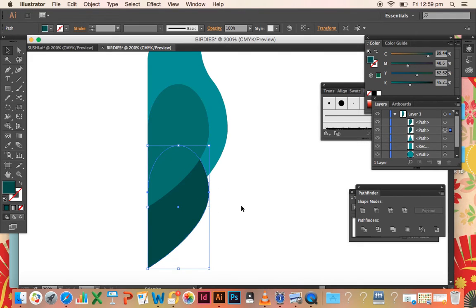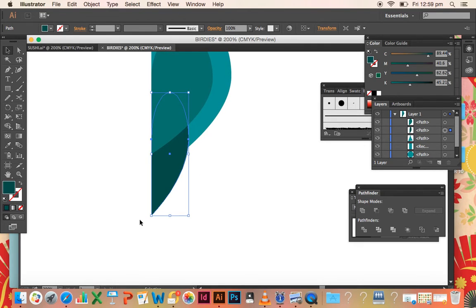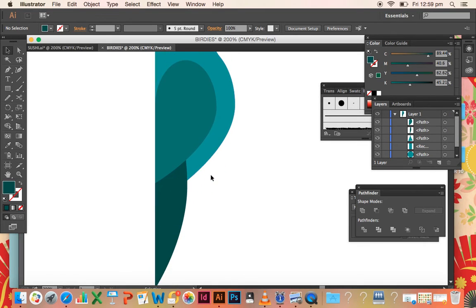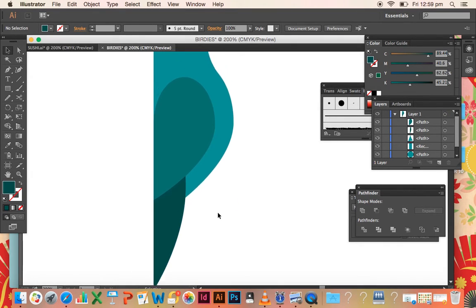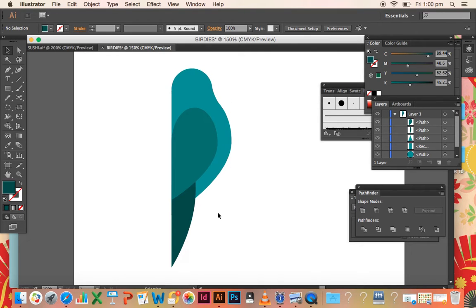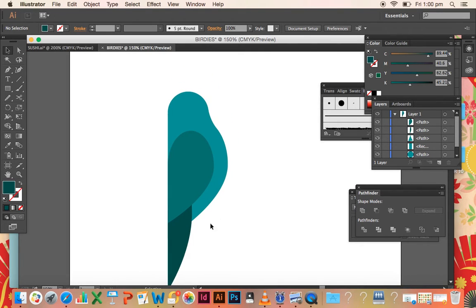Now we want this tail piece to be long and thin, so don't worry about holding down the Shift key when you're adjusting. Probably a bit thinner than that even, and I might move that up a little bit. Okay, so I'm happy with that. That's a good bird at the moment. Okay, I'm going to zoom in